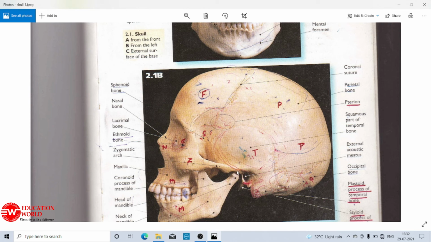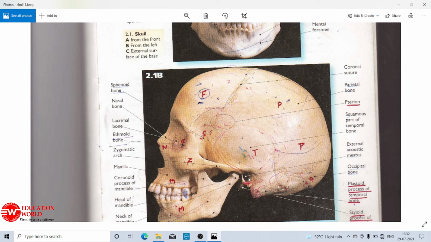In addition to that, there are ear ossicles which are conjoined with the skull. These are said to be the smallest bones of the body. There are three different ear ossicles on each side of the skull. One is called the malleus, the second is known as the incus, and the third is known as the stapes. The malleus is also referred to as the hammer bone.